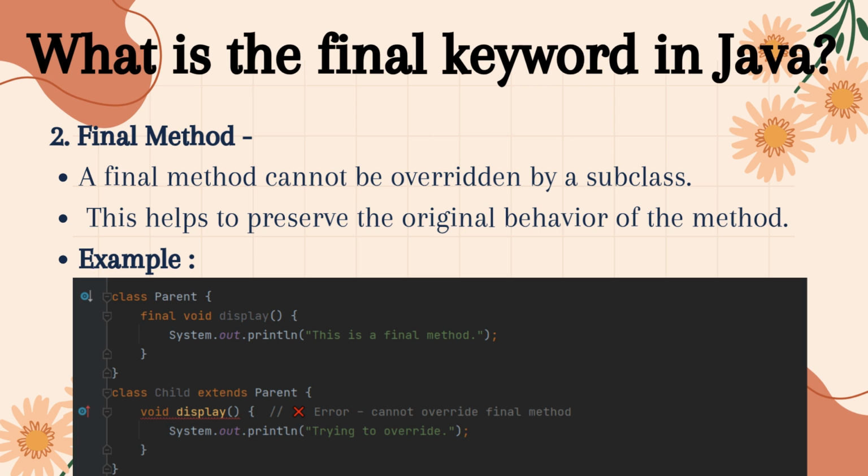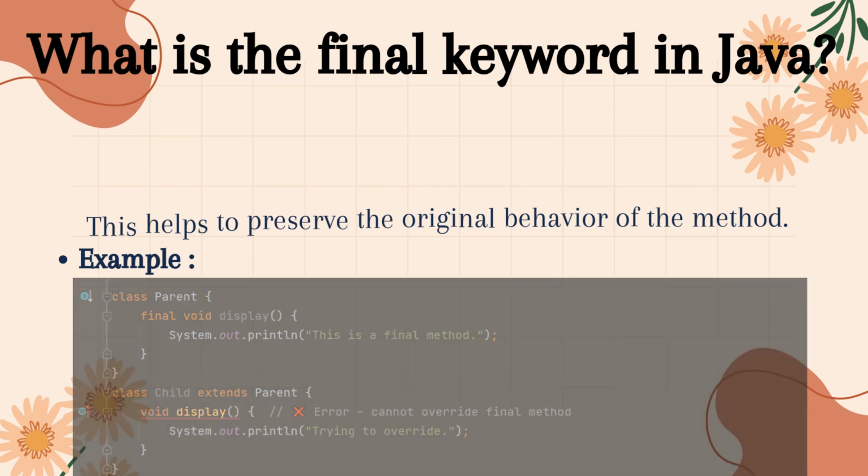Now, in the child class, if we try to write another display method, the compiler will throw an error because final methods cannot be modified or overridden. So the final keyword ensures that the method's behavior remains unchanged and cannot be altered by subclasses. In short, final methods provide stability and prevent unexpected changes in inheritance.